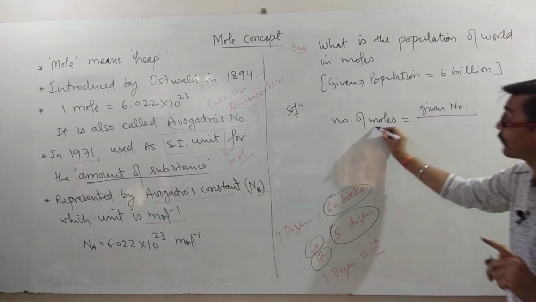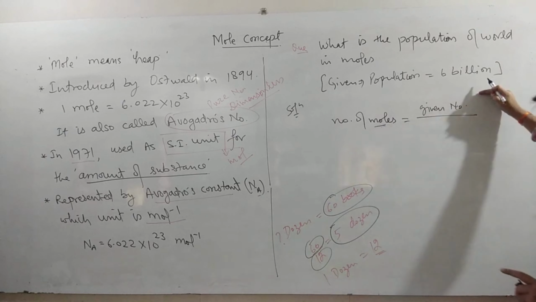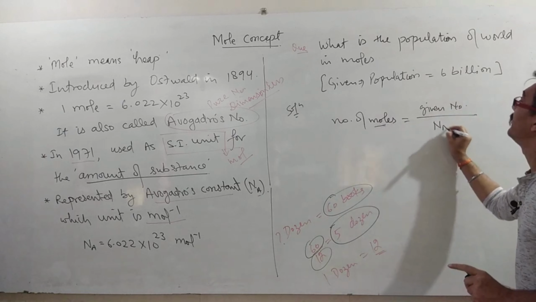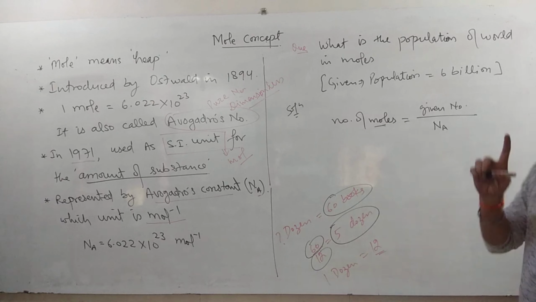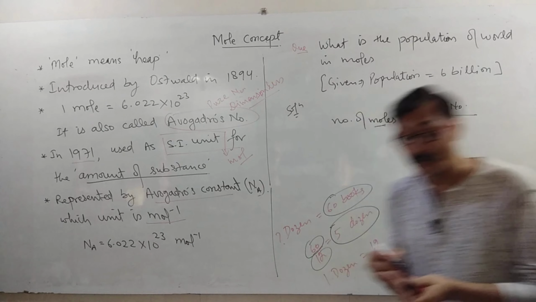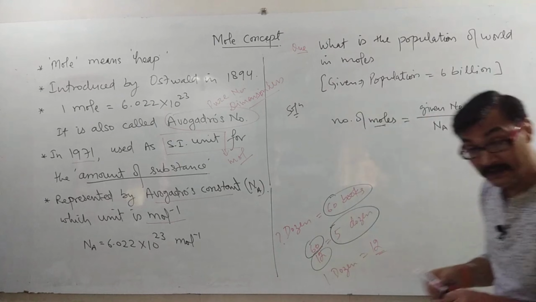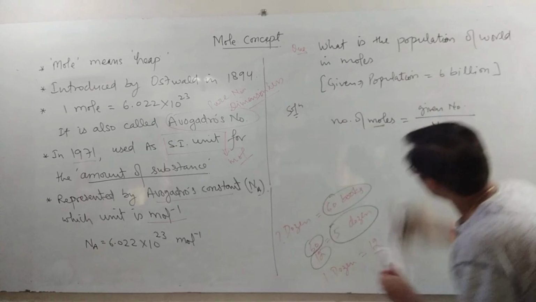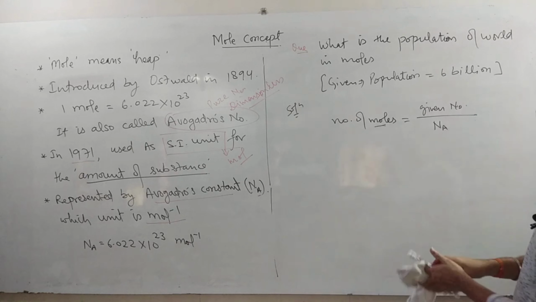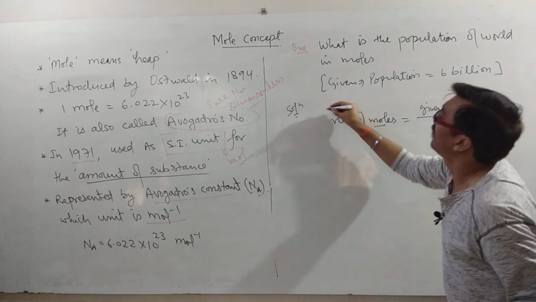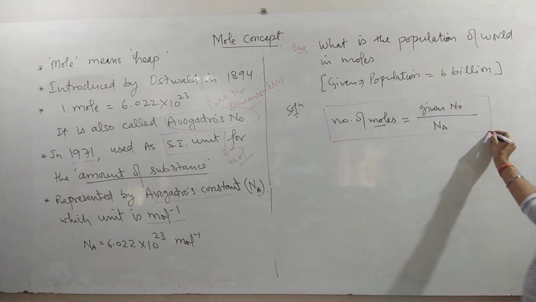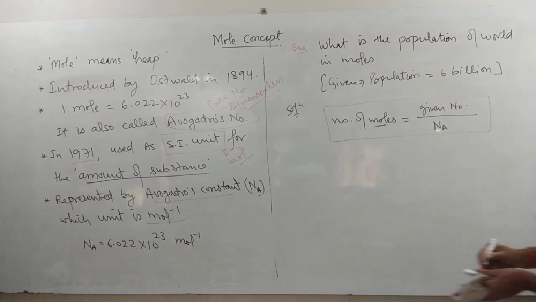Similarly, to find the number of moles, given number divided by the value of one mole, that is N_A, or you can say 6.022 × 10^23. So it is a formula which can be used in such questions.